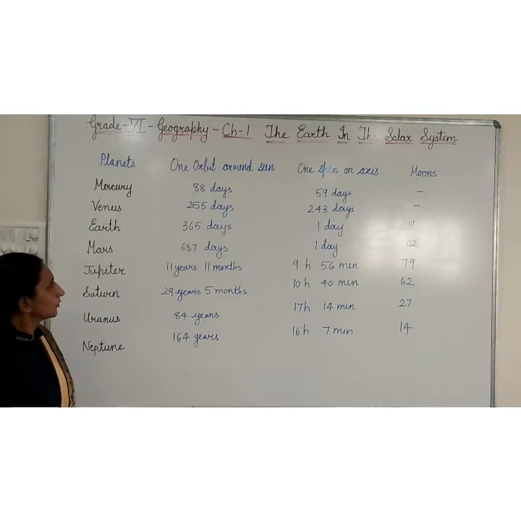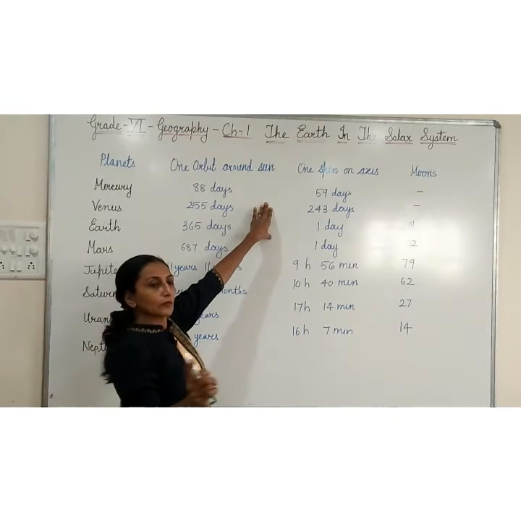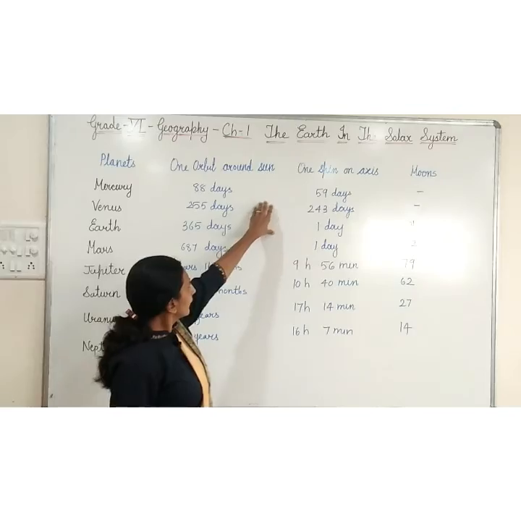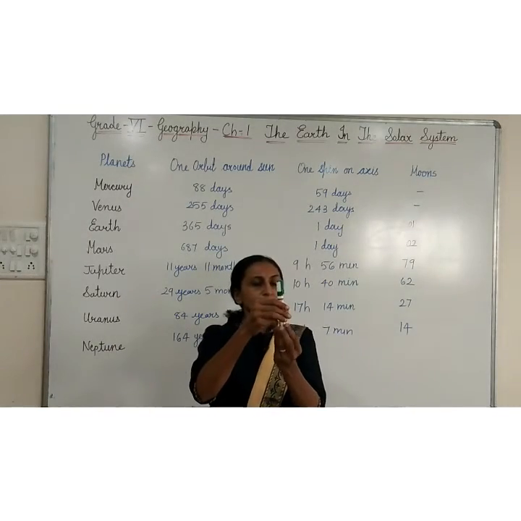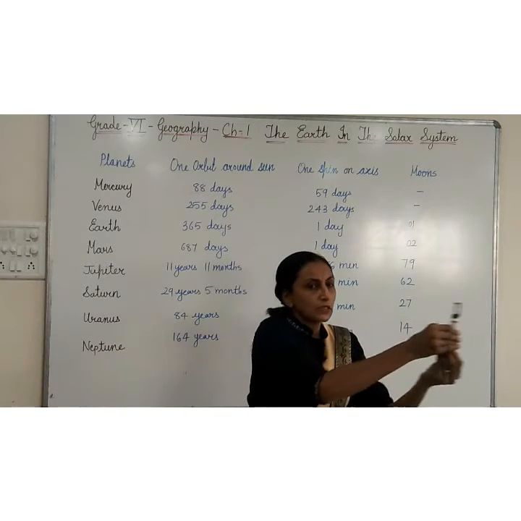Now we will see about the planets. One orbit around the sun means they are revolving around the sun, and how much time one planet is taking. One spin on its axis means the planets are moving on their axis also, like this, in the same place, and like this they are moving around the sun also.